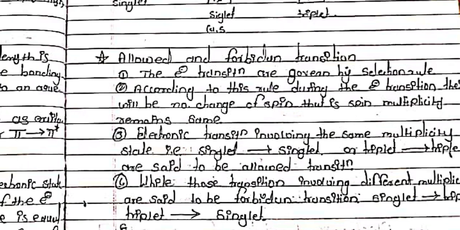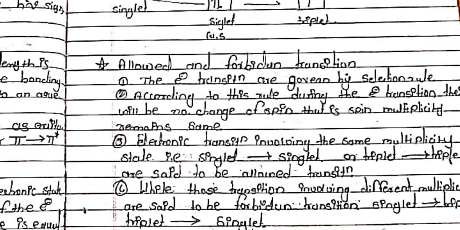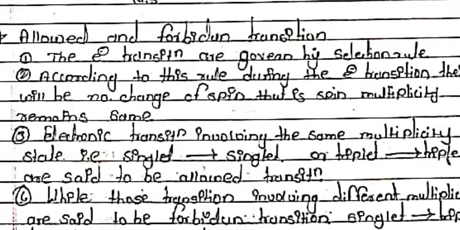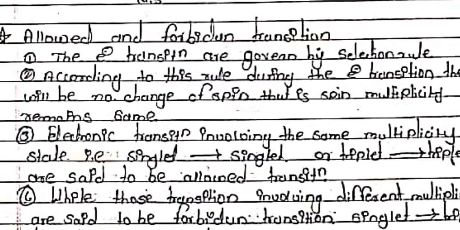Okay friends, so the electron transitions are given by the selection rules. Selection rules decide the electron transitions. According to this rule, during the electron transition, there will be no change of spin, and its spin multiplicity remains the same.